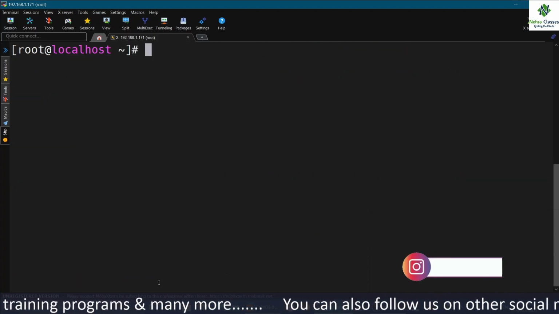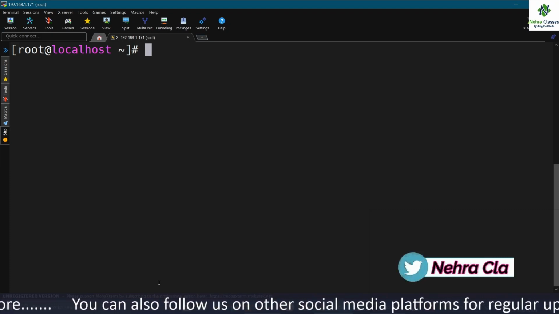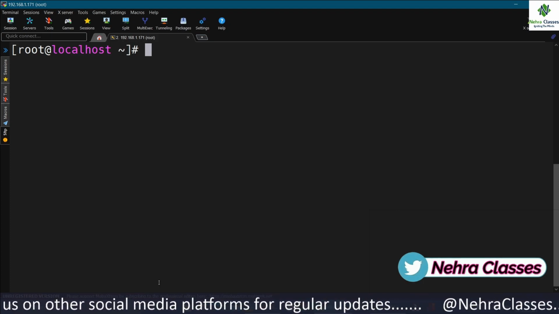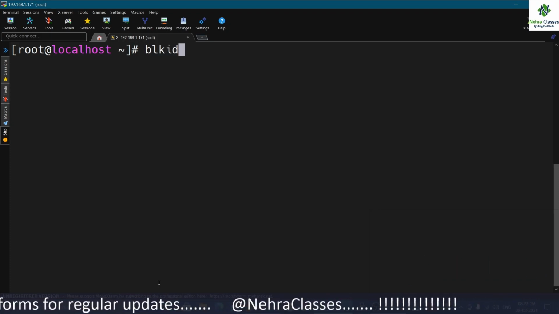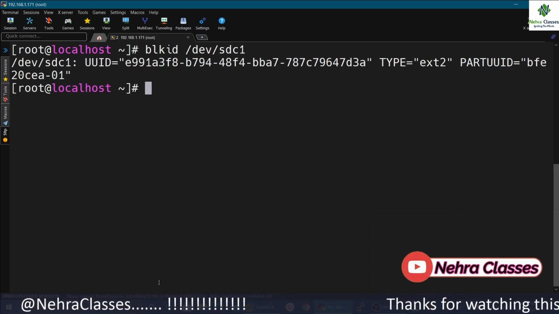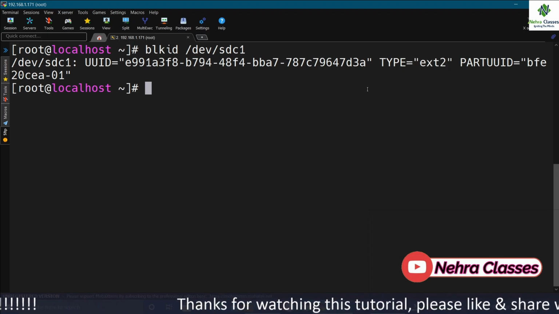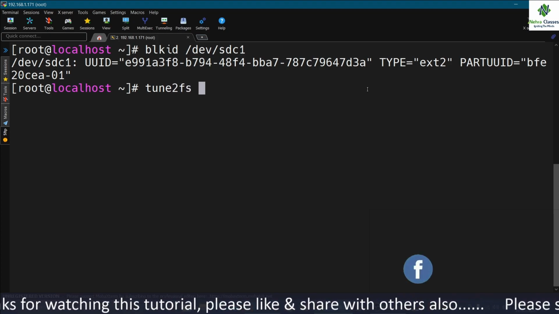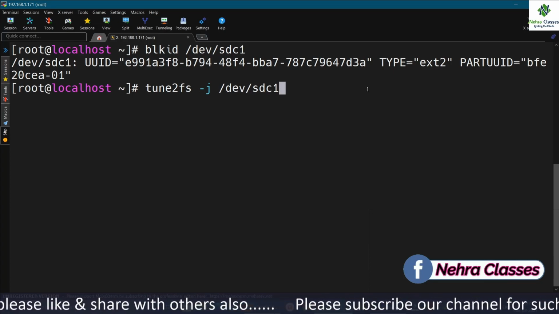As you know, ext2 does not support journaling, and in case we want to convert ext2 into ext3, for that we can execute the tune2fs command. Let me show you. Let me execute the blkid command for the ext2 type file system, that is /dev/sdc1, and here it is showing up as ext2. Now I'm going to convert it into ext3. So here I can execute tune2fs -j for journaling, and after that I can mention the name of this partition.